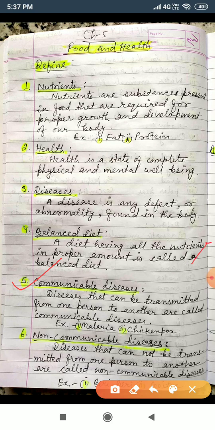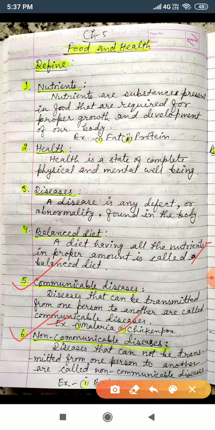I think now you can write the definition of the communicable disease, and you have to write the examples also. I have given 2 examples here. Number 1 is the malaria, MALARIA, and the second one is the chicken pox, CHICKEN POX. So both are communicable diseases.